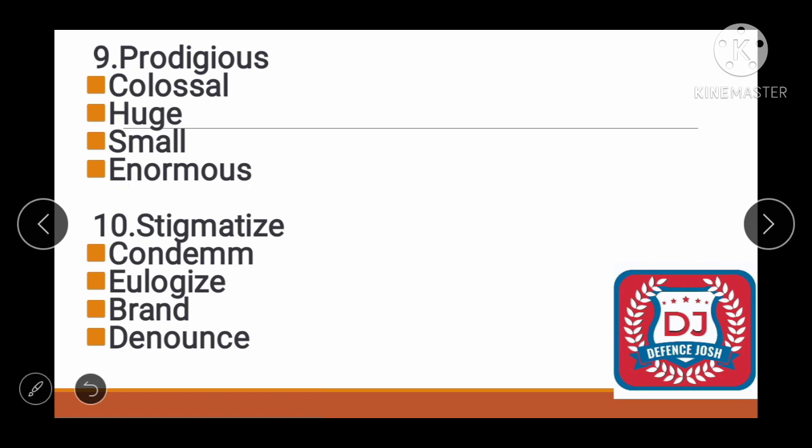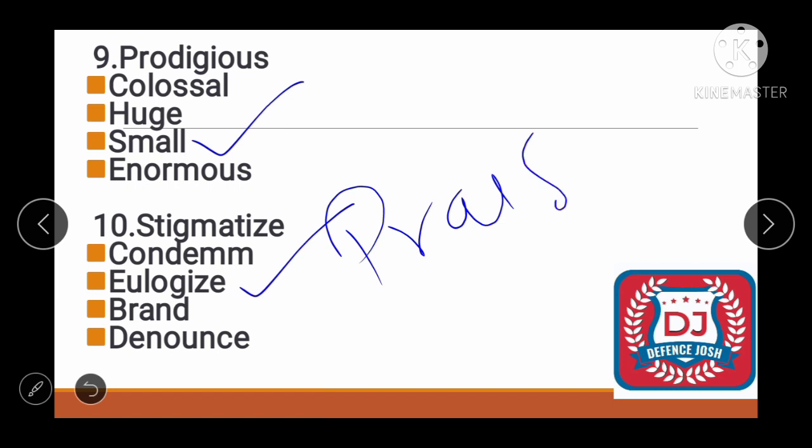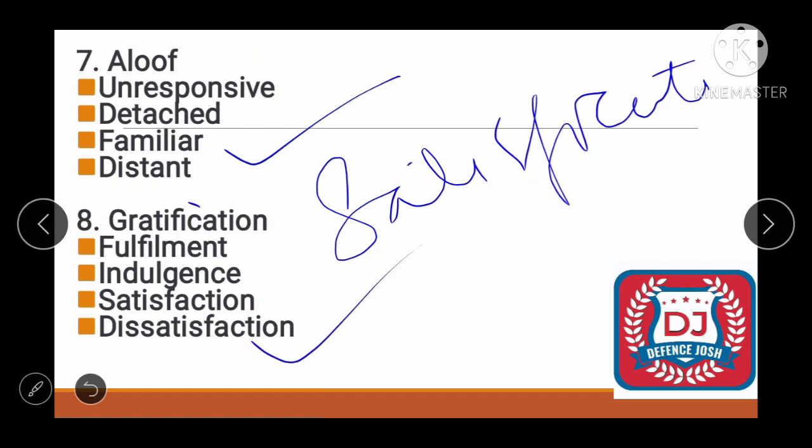Next one is prodigious. Prodigious means colossal, right? Huge body. So what would be the opposite? Small. Okay, next one is stigmatize. Stigmatize opposite would be eulogize, because it means praise, right? It means praise. Now we have completed the quiz 2.